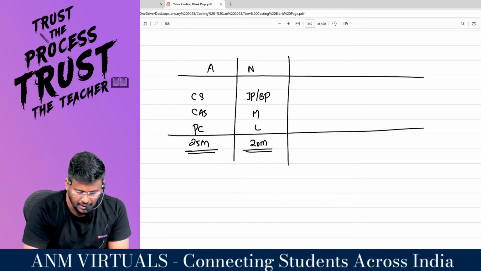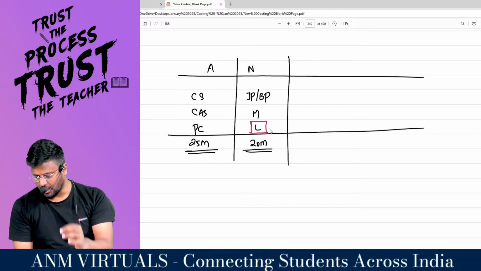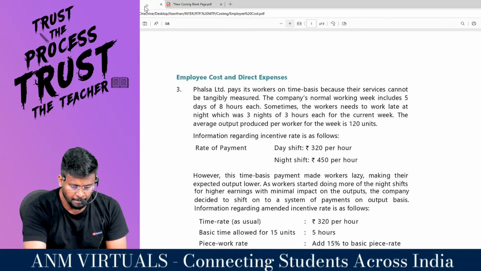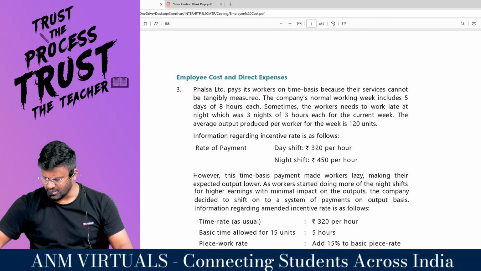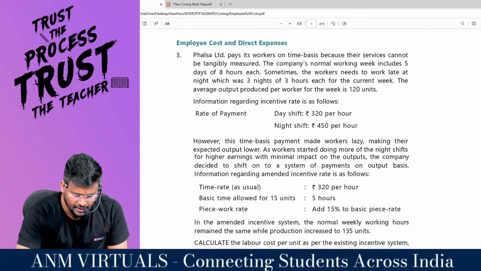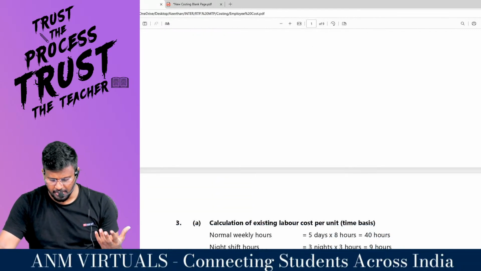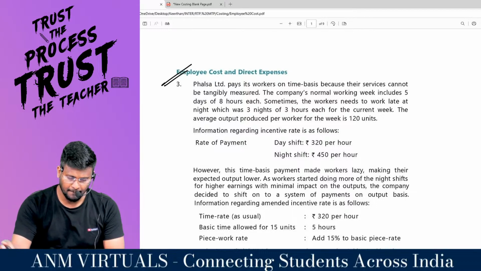In this, we are pending with the labor part. We are going to finish the labor revision in this slot. Very good questions are there in labor: employee cost and direct expenses. One RTP question is there, and I'll be solving that RTP question. Basically, this is an MCQ. This may carry 2 marks in the exam.